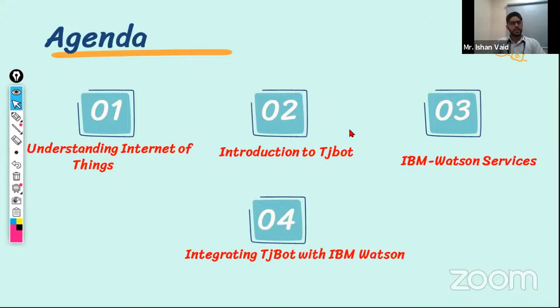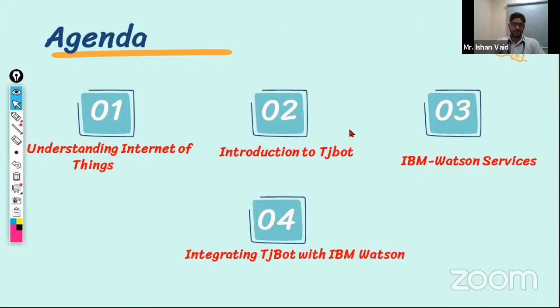IBM wants a machine that interacts with the Watson services, the power of IBM Watson, which they developed in 2011 and which came into the limelight. In a similar way they developed the TJ Bot, and we do have a simulator also, because it is not possible every time to work with the hardware if we just want to test all such things. So we have a simulator of this, and I will be sharing the link over the chat so that you can also explore it and work accordingly.